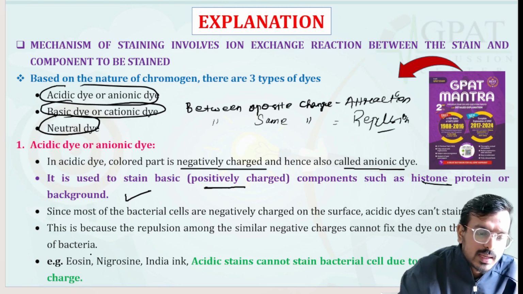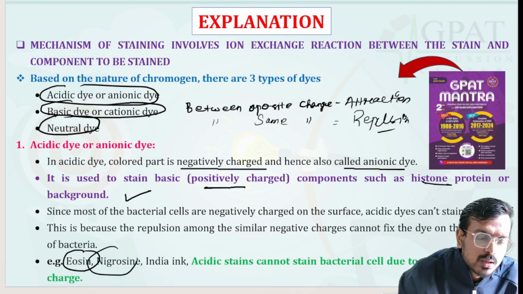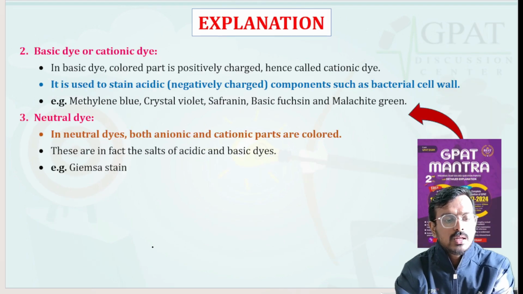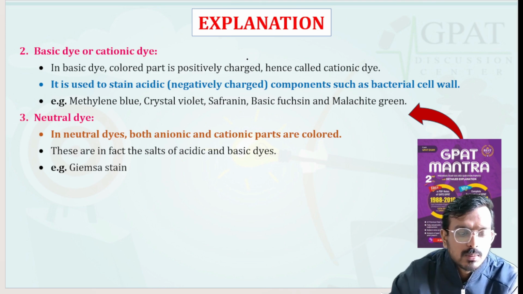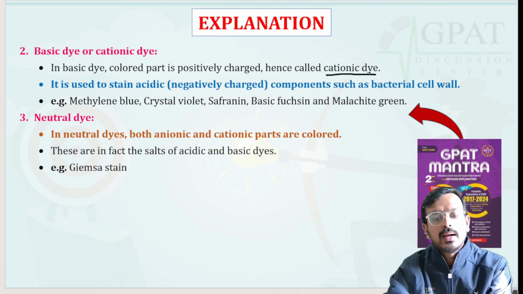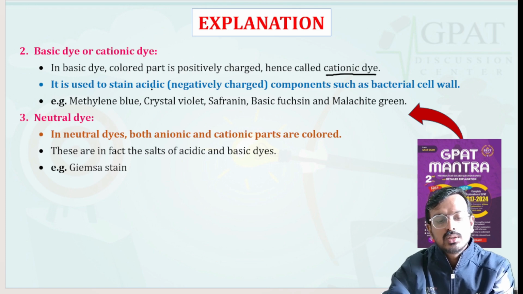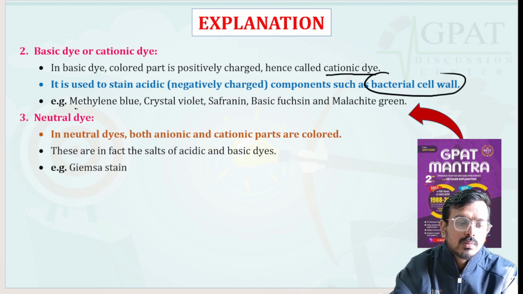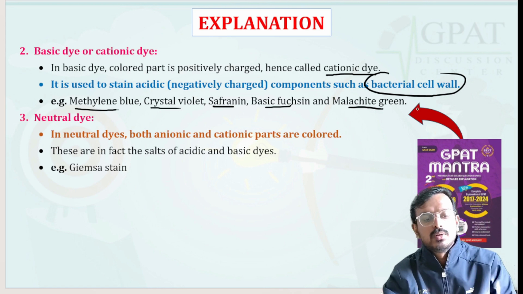An acidic dye example is your eosin, nigrosin, Indian ink. They are the acidic dyes. Similarly, if we talk about basic dye, it basically stains the positive charge. They are called cationic dyes. They usually stain the acidic part of the cell, such as your bacterial cell wall. Examples are your methylene blue, crystal violet, safranin, basic fuchsin, and malachite green.